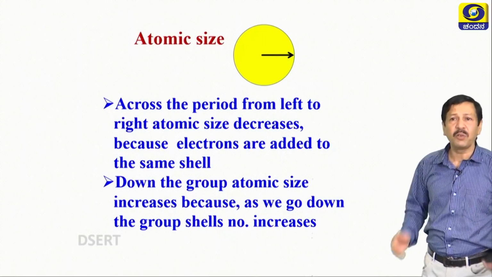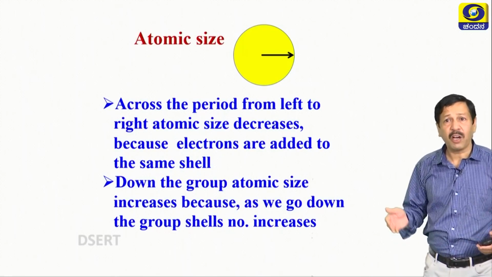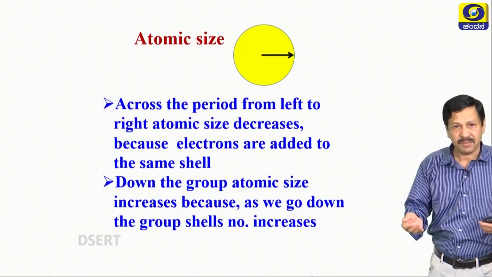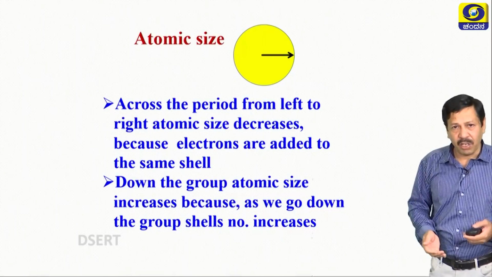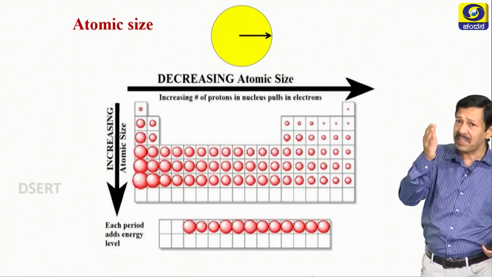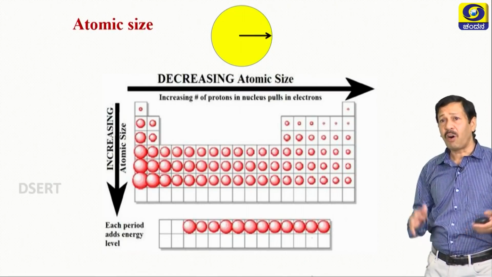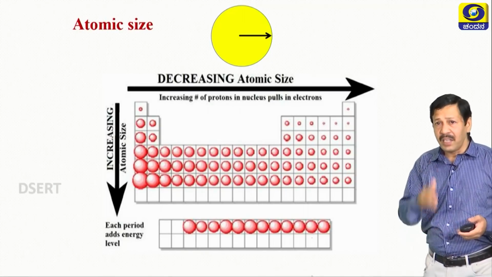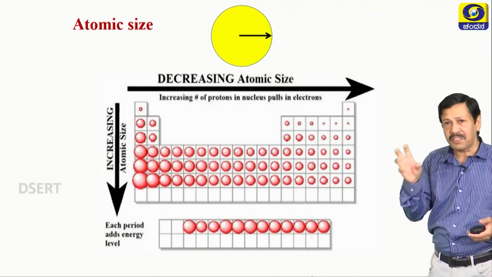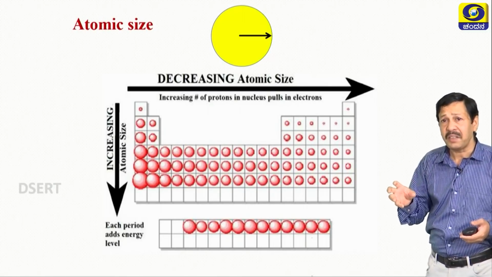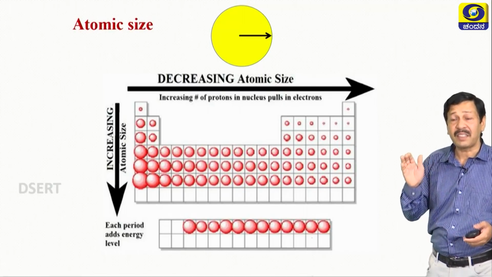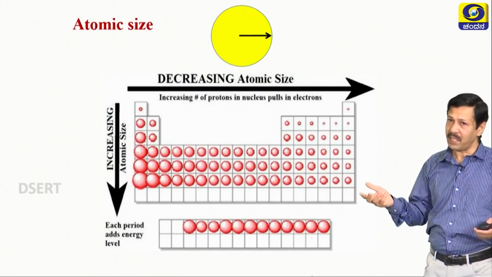Then what happens to down the group? Down the group, atomic size increases because a new shell is added. Due to the addition of new shell, obviously size increases. Observe this pictorial representation of atomic sizes. Here you are seeing down the group, the balls, the spherical structures are becoming bigger and bigger, indicating size increases. Across the period, size decreases. So, already I told the reason.